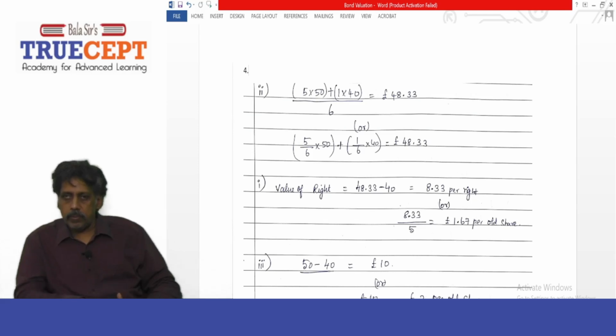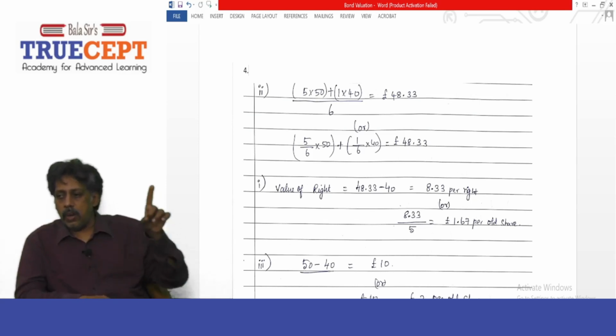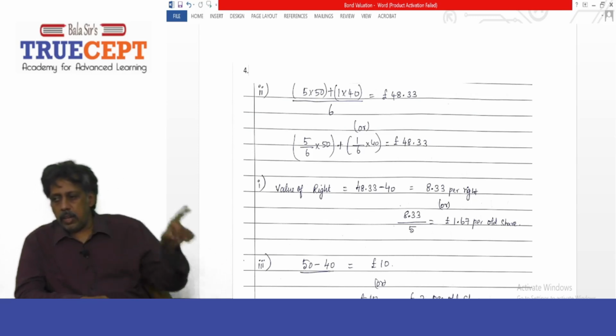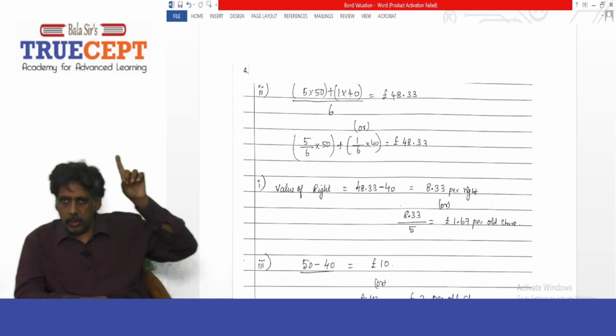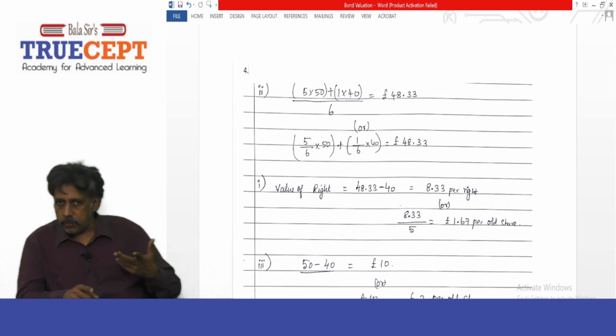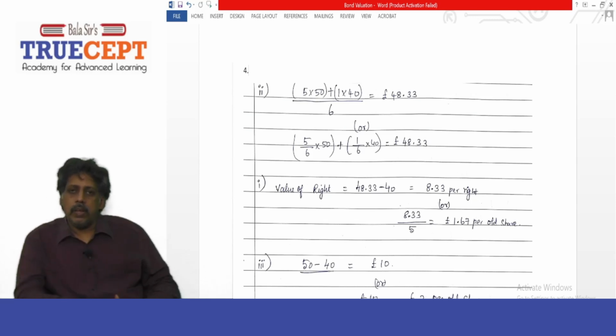5 plus 1, which will work out to 290 pounds upon 6, which is 48.33 pounds. Now there is another way to find the 48.33 pounds. What you can do? The weighted average approach. You can take 5 by 6 into 50 pounds plus 1 by 6 into 40 pounds. Add both.